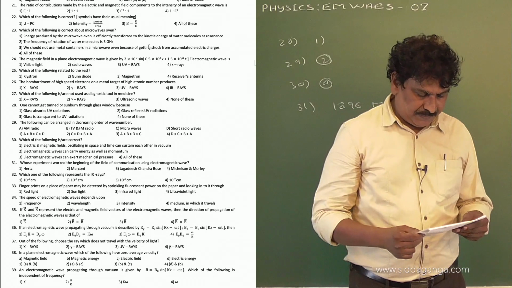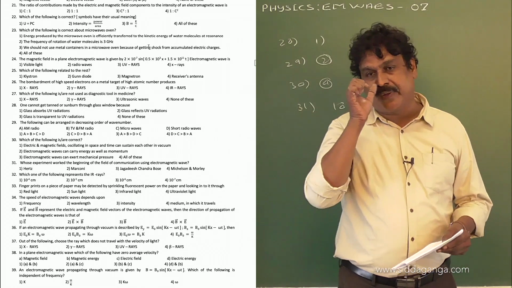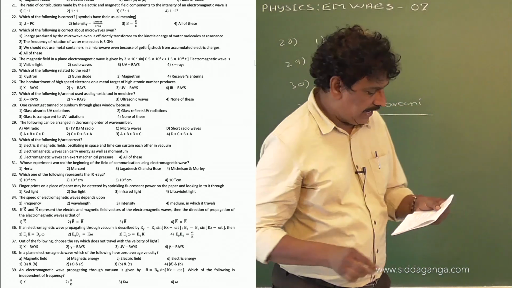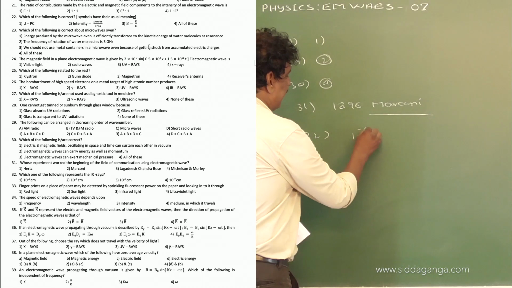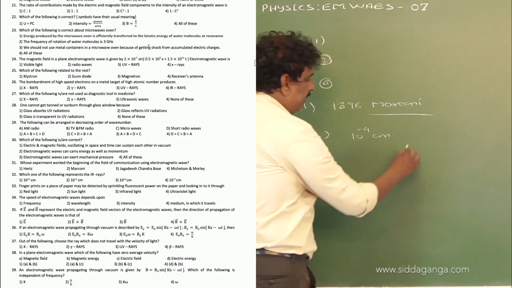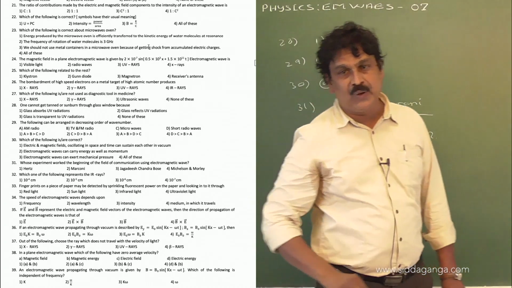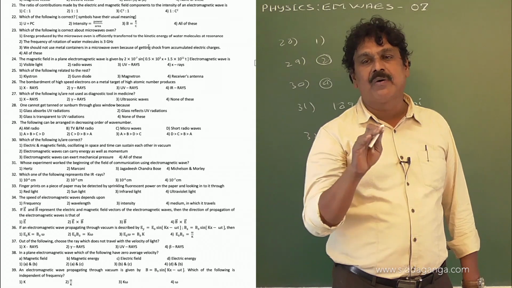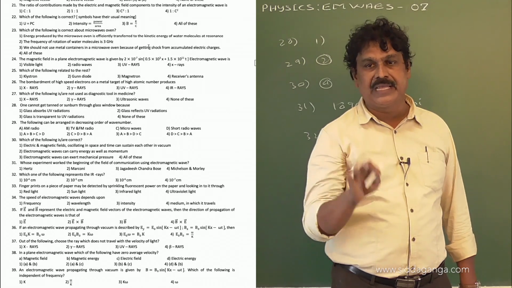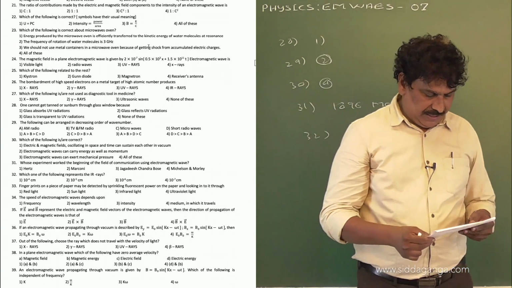Question number 32. Which of the following represents infrared ray? Obviously, 10 power minus 4 centimeter wavelength represents infrared radiation, as we know the wavelength range of infrared radiation. So 10 power minus 4 centimeter is the wavelength of infrared radiation.